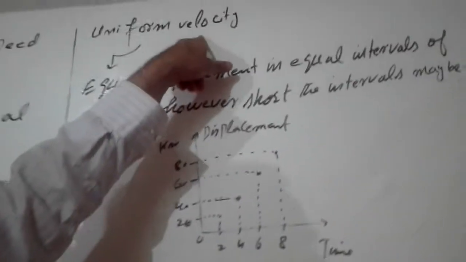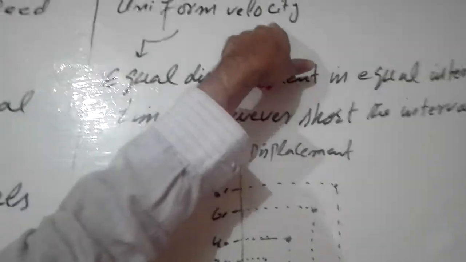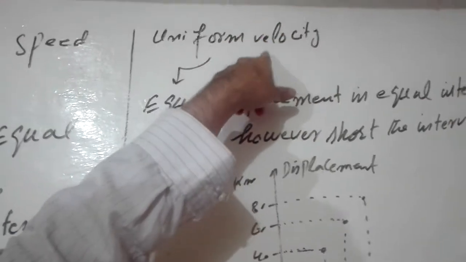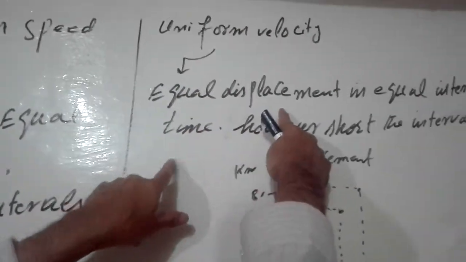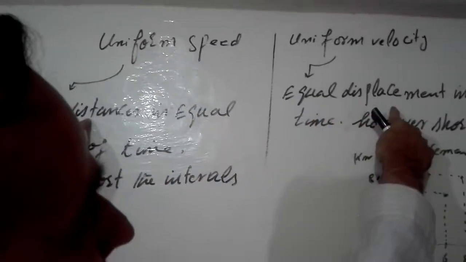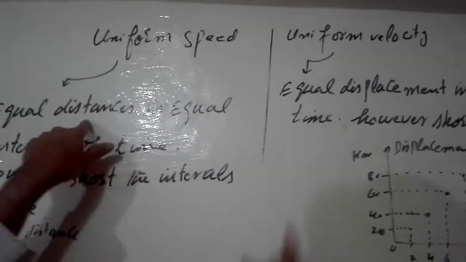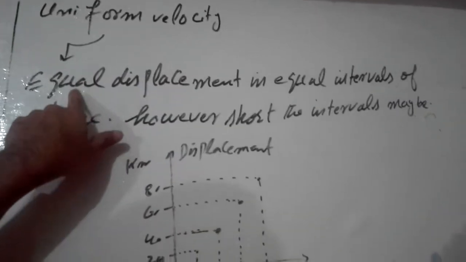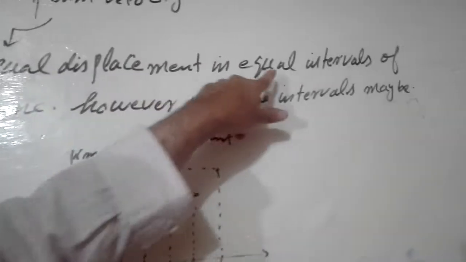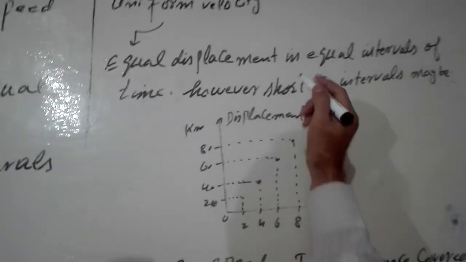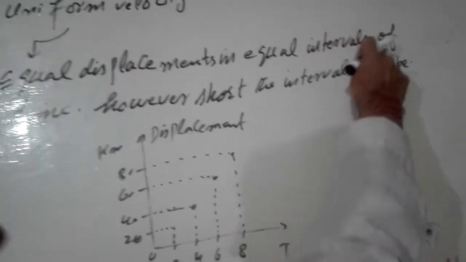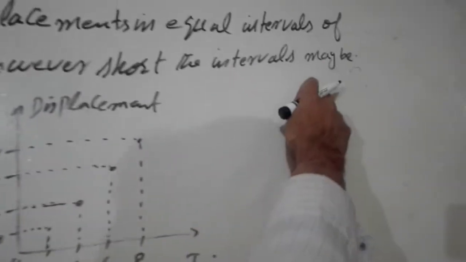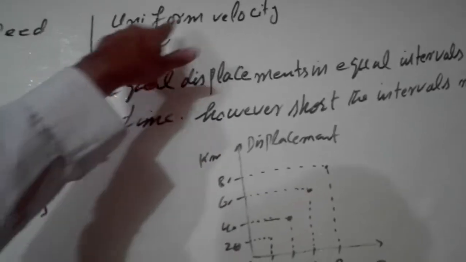Now come to uniform velocity. Again notice down the definition of velocity. What is velocity? When we define it, velocity is the rate of displacement. So in the same manner, we have to take displacement here. Just take the difference: here the distance, here the displacement. The rest of the things are the same. Only the change: velocity, displacement; speed, distance. The other definition is the same. If somebody covers equal displacements in equal intervals of time, however short the interval may be, then that body is said to be moving in uniform velocity.